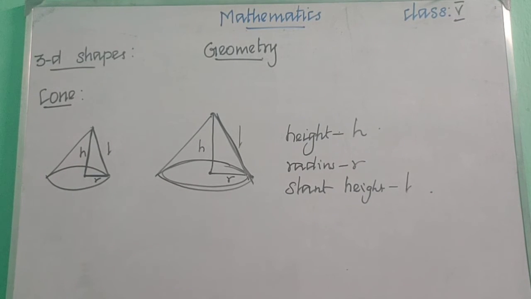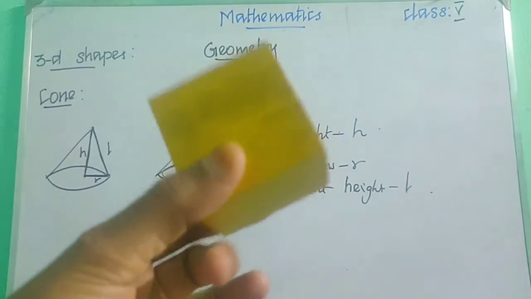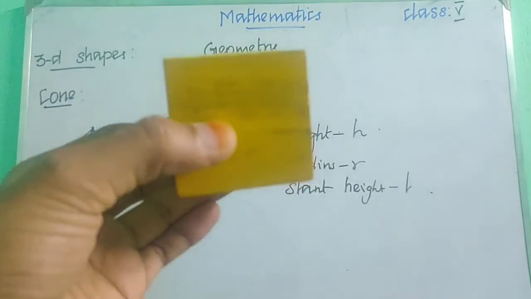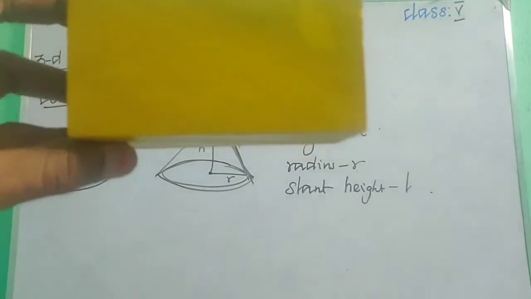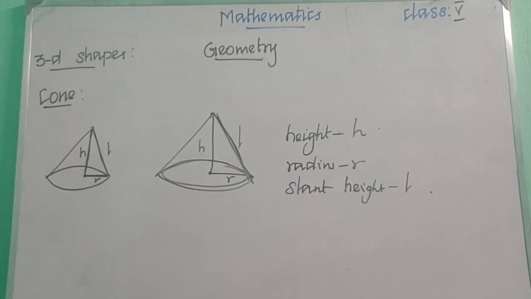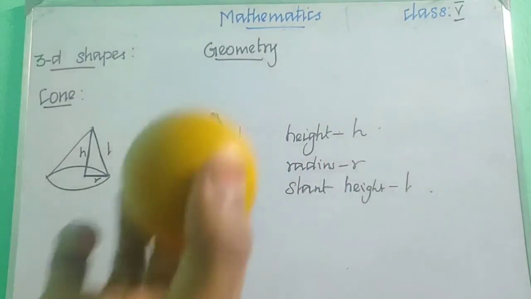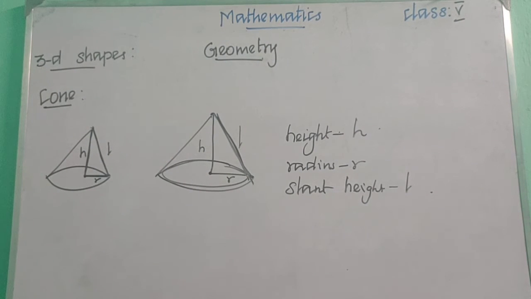So that's all about the properties of 3D shapes. What are all the 3D shapes we have learnt? We have learnt about sphere, cube, cuboid, cylinder, and cone. So these are all the 3D shapes we have learnt in this class. Let us do the exercise. Take your book, page number 5.